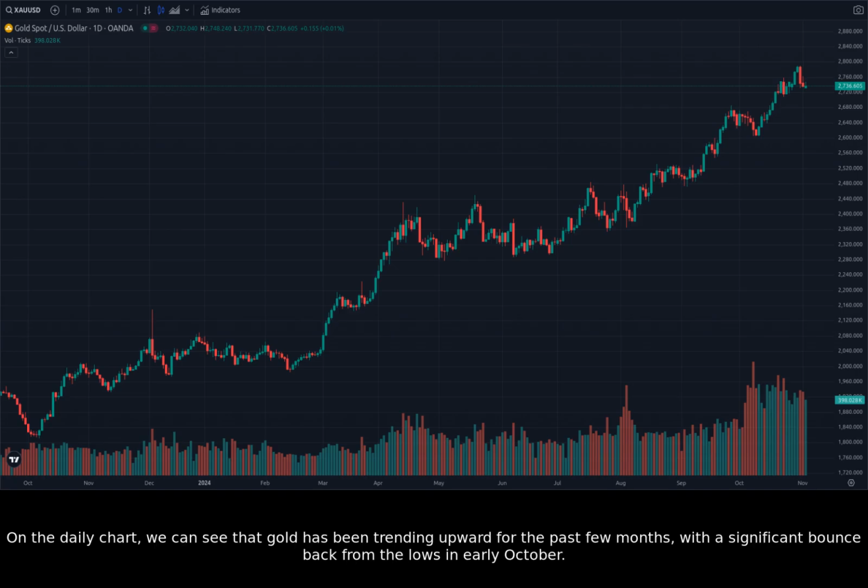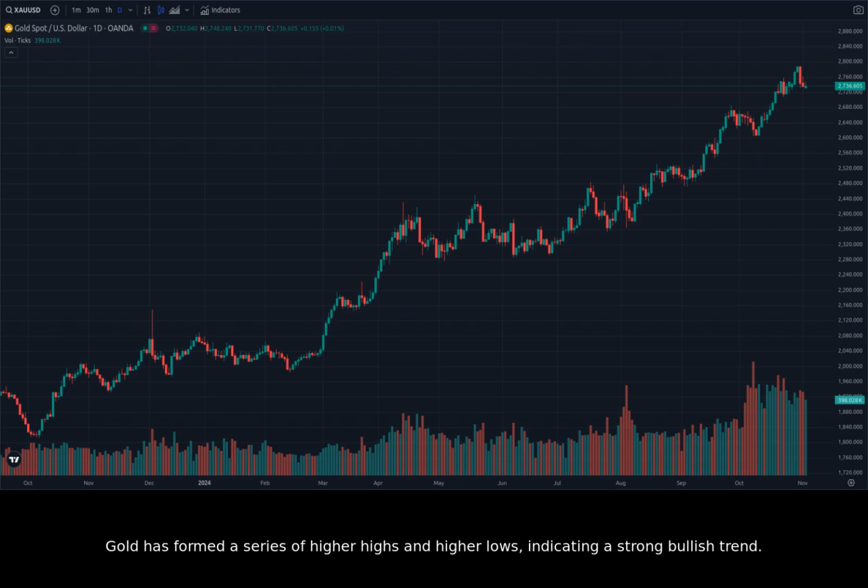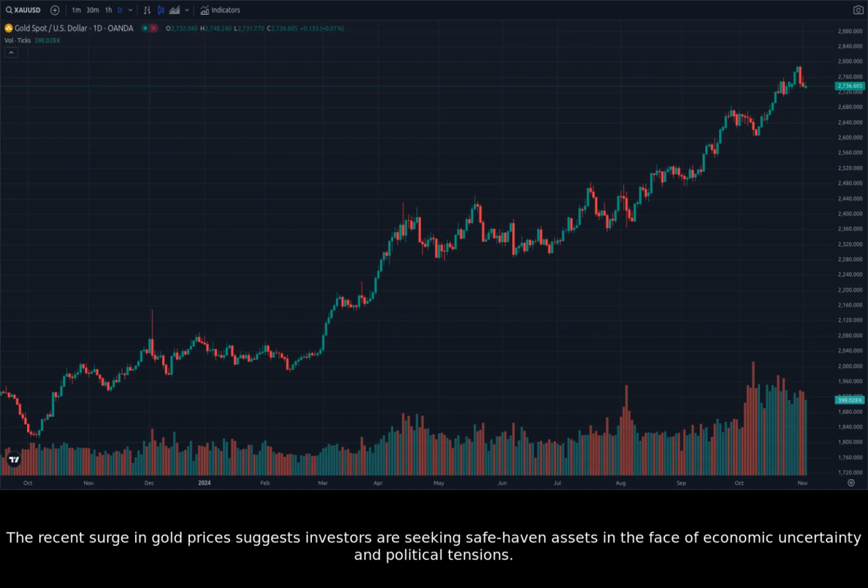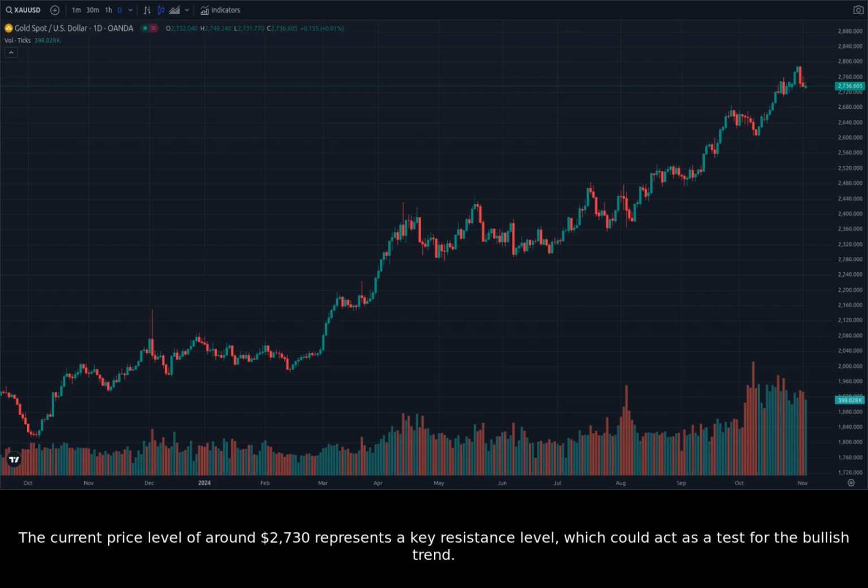First, let's take a look at the daily chart. On the daily chart, we can see that gold has been trending upward for the past few months, with a significant bounce back from the lows in early October. Gold has formed a series of higher highs and higher lows, indicating a strong bullish trend. The recent surge in gold prices suggests investors are seeking safe haven assets in the face of economic uncertainty and political tensions.